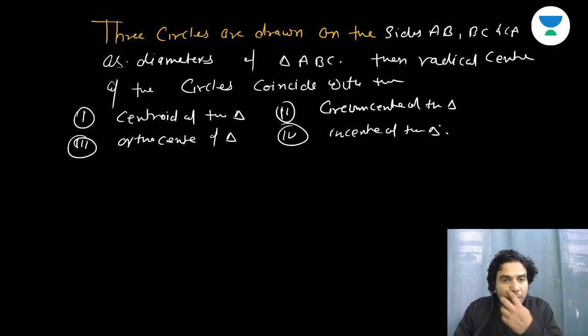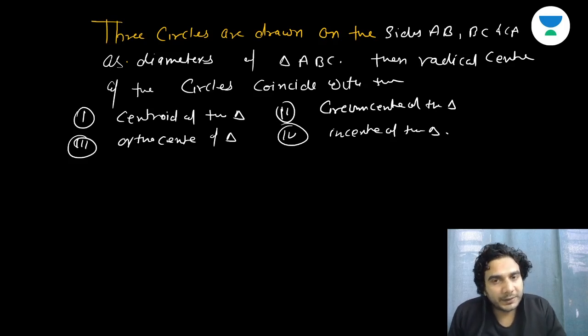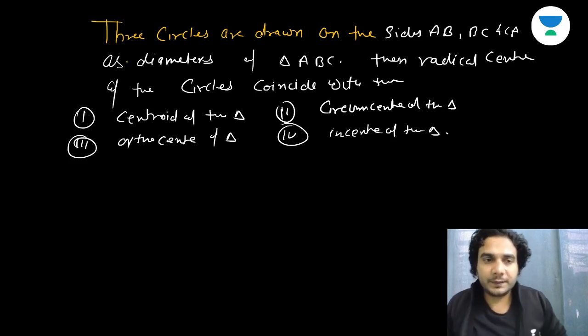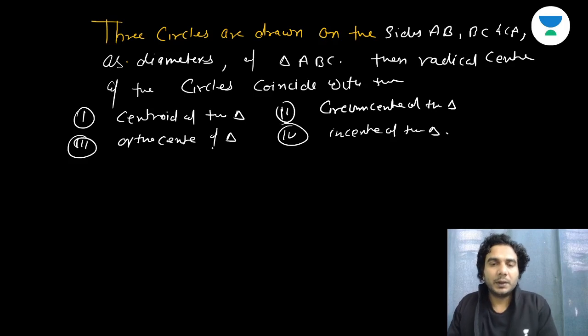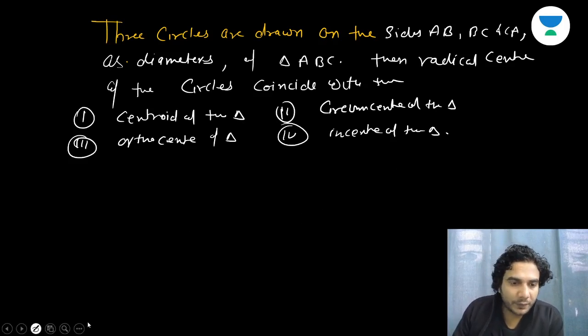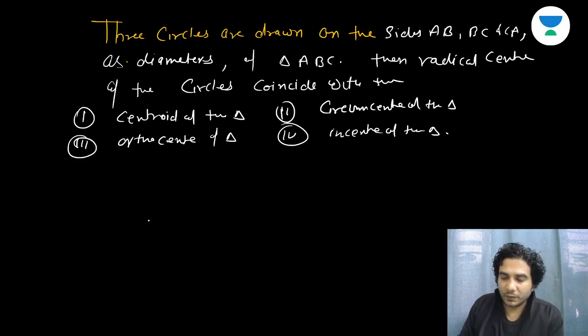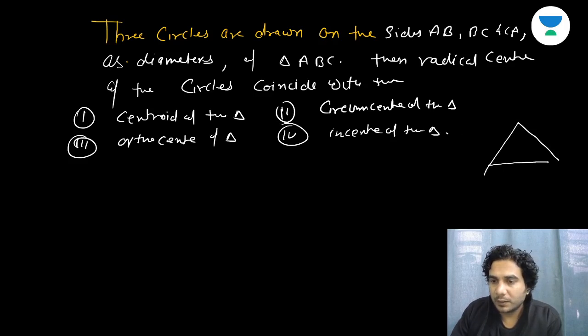Right? These four options. So three circles are drawn on AB, BC, and CA as diameters of triangle ABC. Okay. So sides are of AB, BC, CA. Okay. I'll make the diagram for you. You just try this question and then we'll solve it. So it's like this. I'll tell you the thing. If this is BC, then you need to make a circle on this side as diameter, alright? Like this is one of the circle. This is another circle, right? Like this. And this is like another circle.